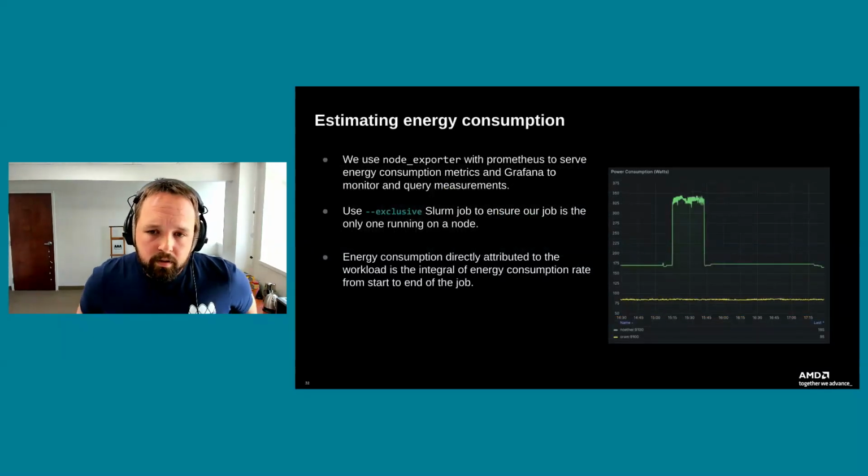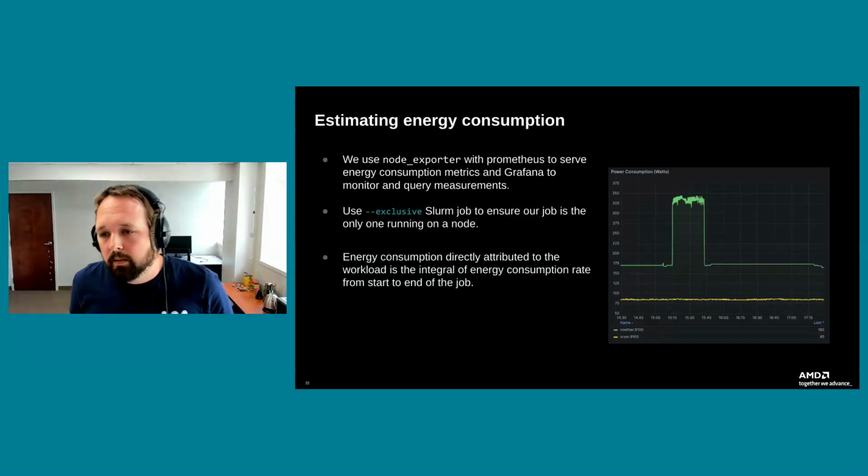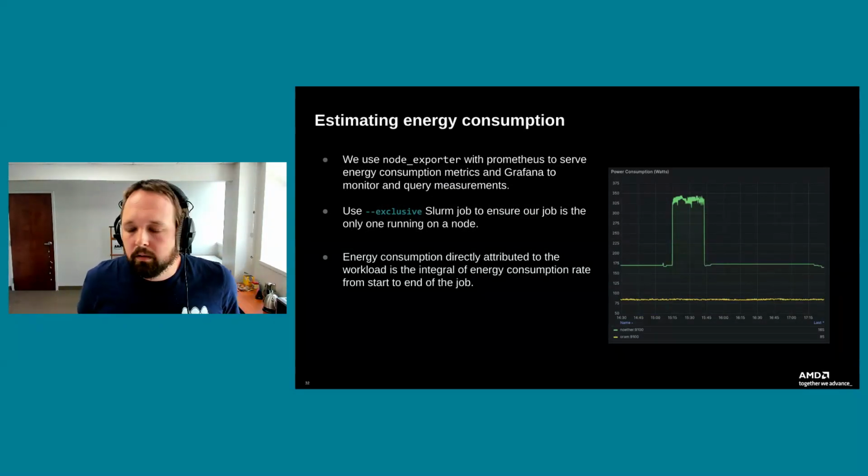On all of our systems, we set up a Prometheus node exporter and push those metrics out to Grafana, where we can do querying of all these metrics. All our resources are scheduled via Slurm, so we can use the exclusive metric to make sure our job is the only job running on those compute nodes.